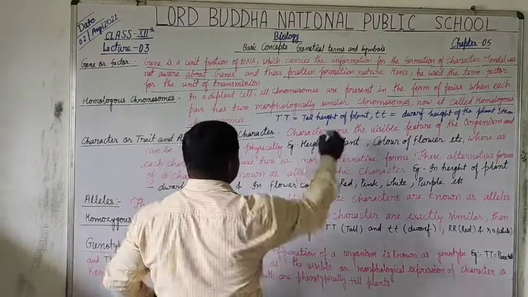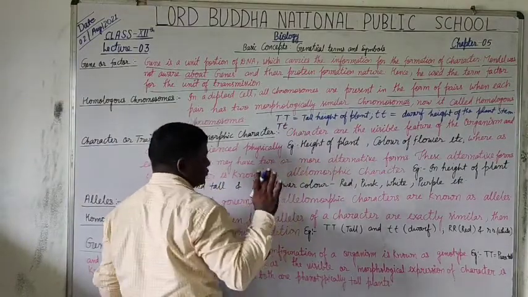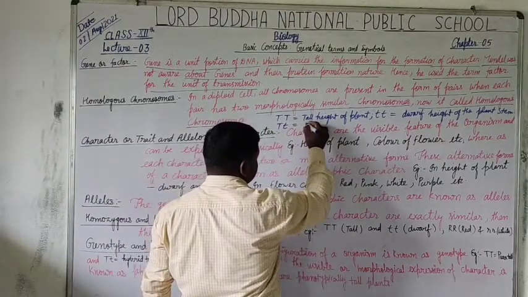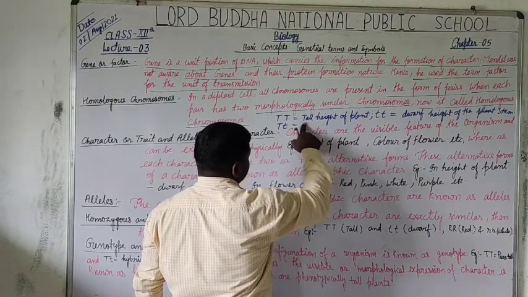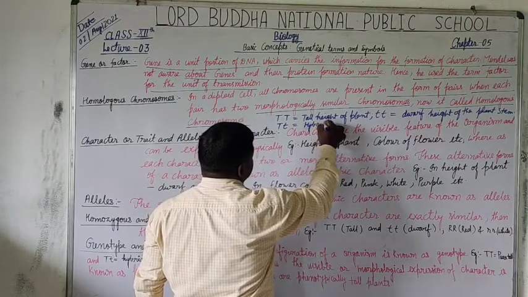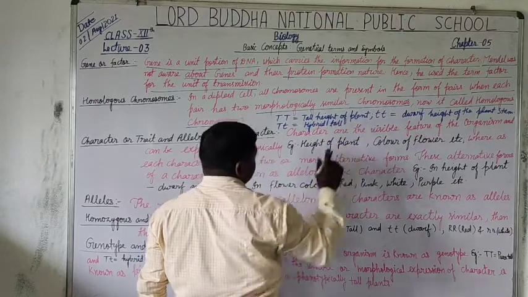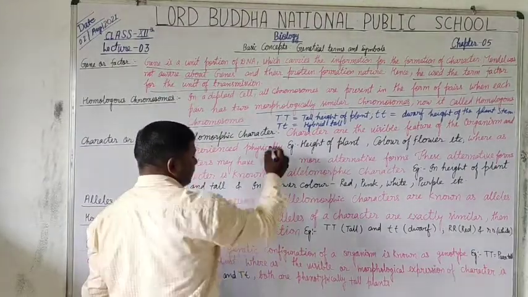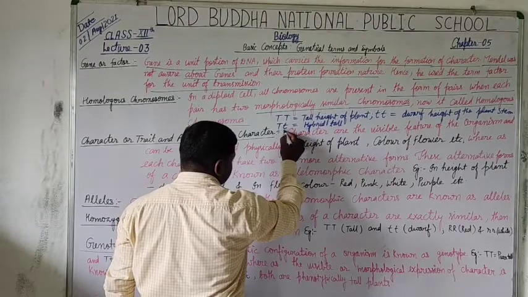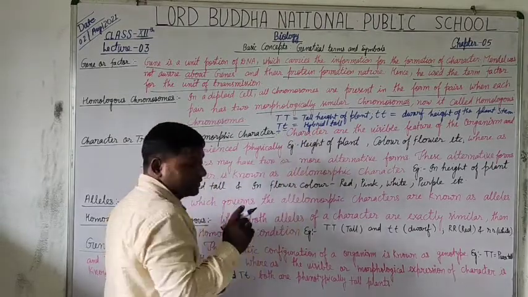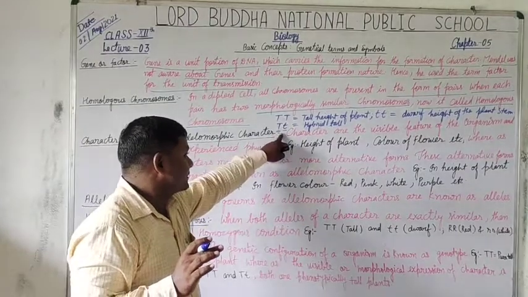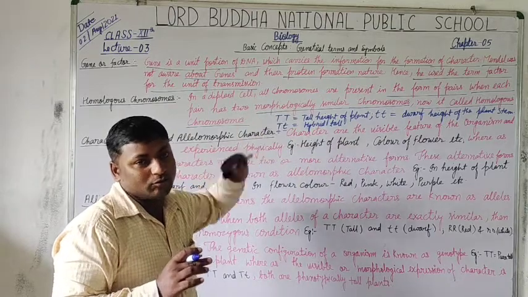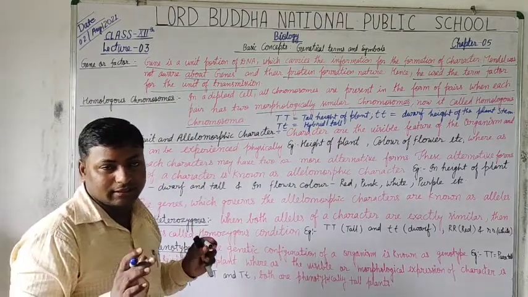And if we take a chromosome for this trait as capital T and another as small t, then this is the hybrid tall. What? Hybrid tall plant's height. One is the capital T and another is the small t. The representative pair of chromosomes, one is capital T and another is small t, is called heterologous chromosomes. Is that clear?